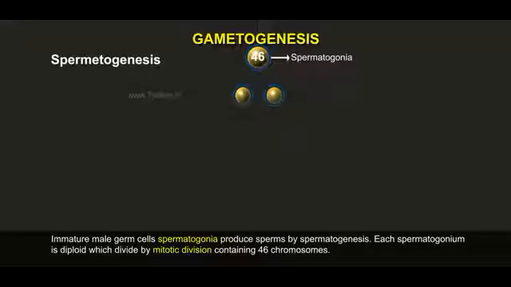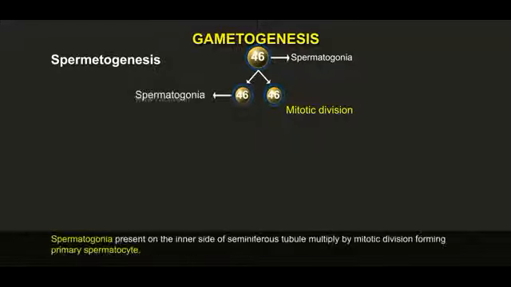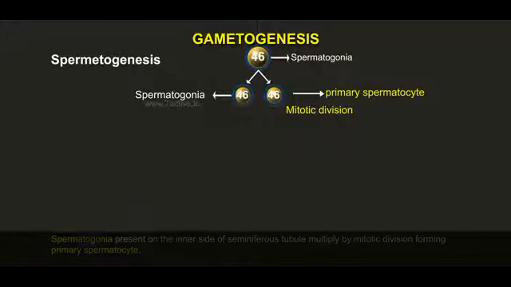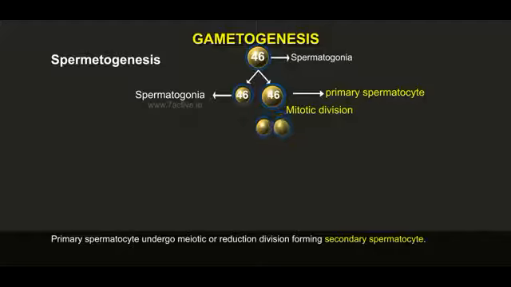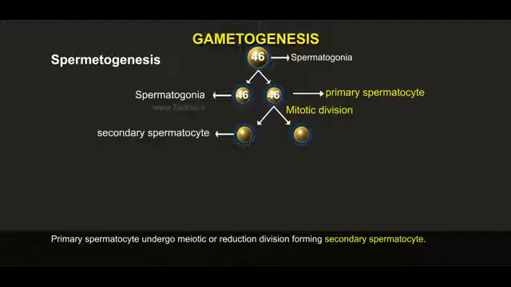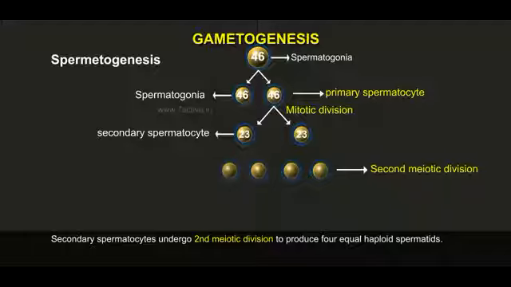Each spermatogonium is diploid, containing 46 chromosomes, and divides by repeated mitotic division. Spermatogonia present on the inner side of the seminiferous tubule multiply by mitotic division, forming primary spermatocytes. Primary spermatocytes undergo meiotic or reduction division, forming secondary spermatocytes. Secondary spermatocytes undergo a second meiotic division to produce 4 equal haploid spermatids.